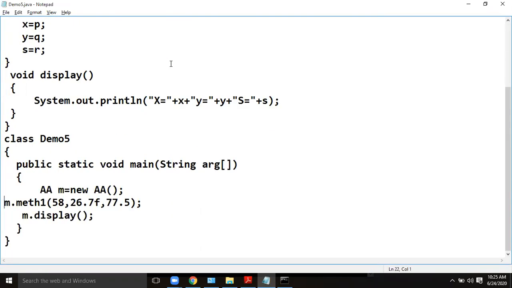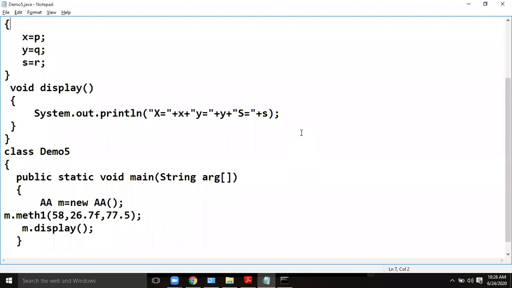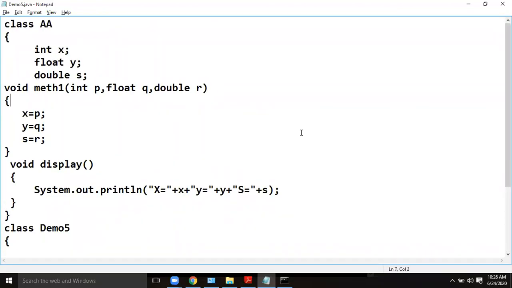another classes like this. What I have done, I have just invoked the method name meth1 as m.meth1. I am sending the values from here. The order should be same while you are passing the parameters to a method. I need not explain this particular part in detail because you are all familiar with this. The order of arguments from sender side and receiver side, that is actual arguments and formal arguments, order should be same. Order should not be deviated. Please remember this. Okay, this is about method and parameter passing.